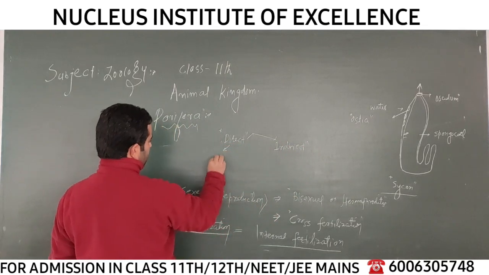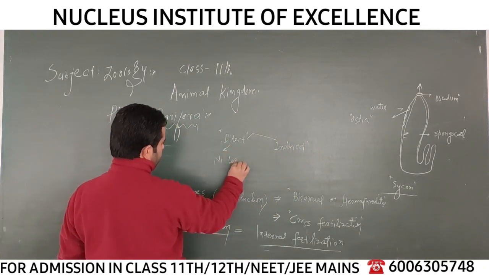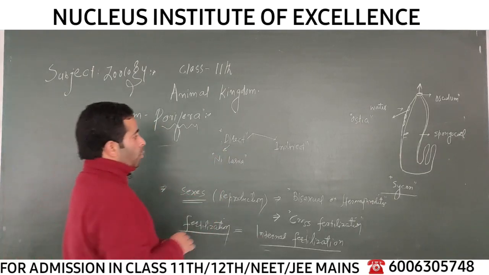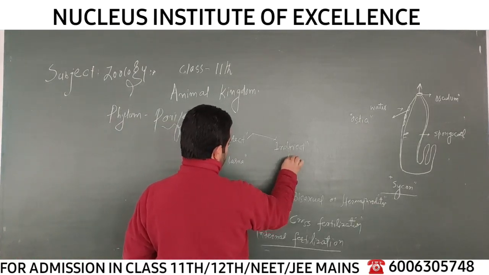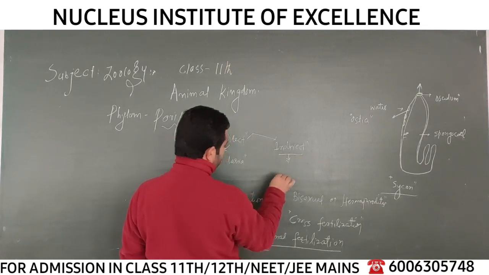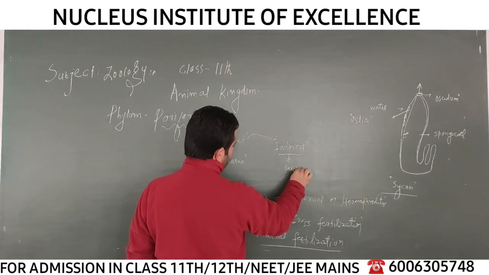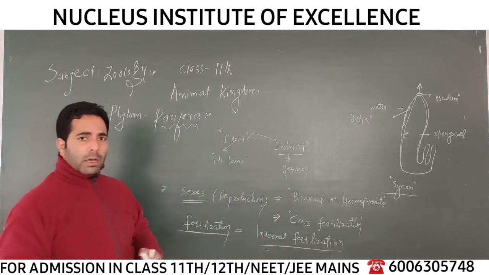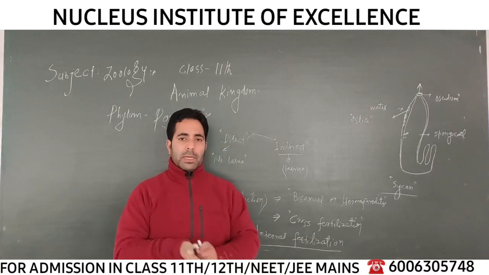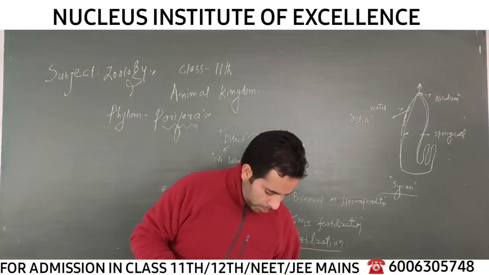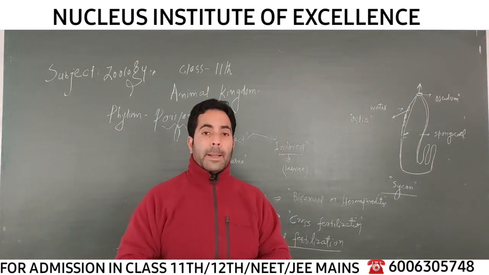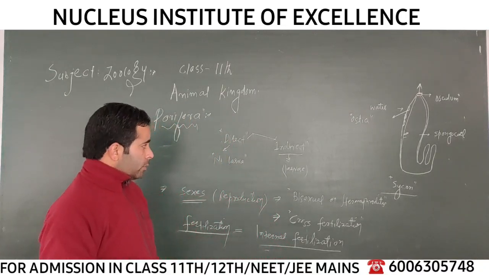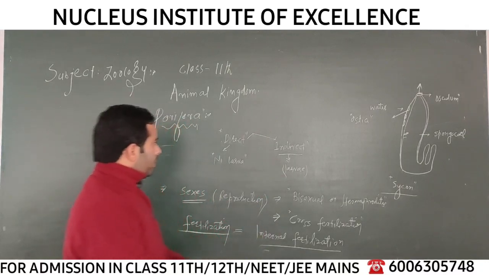In direct development, there is no larva in an intermediate stage. Larvae are not observed in the life cycle. When there is formation of larva before the adult is formed, this is called indirect development. There can be one or many larvae, right? So if the development doesn't involve the formation of the larva, then it is called direct development. When there is the formation of larva or larvae in the development, this is called indirect development.